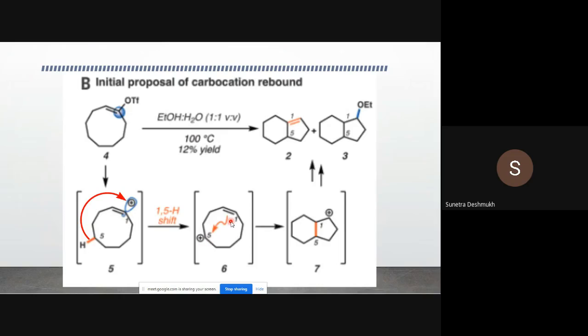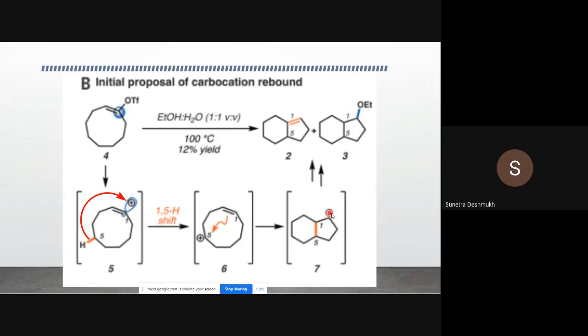And how the fused ring forms: as this is a positively charged carbon atom, the carbon-carbon double bond is getting opened, and it is attacking on the electropositive site, at the carbon number 5. In this way at the first and fifth positions we got a new carbon-carbon single bond formed. Okay, so here we have synthesized fused bicyclic systems.